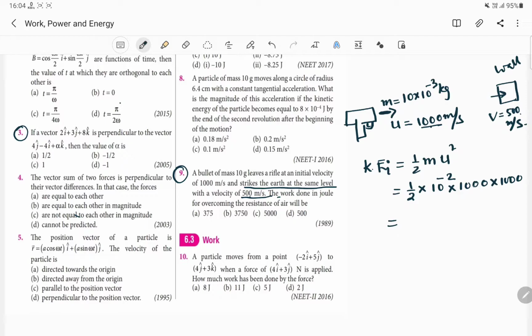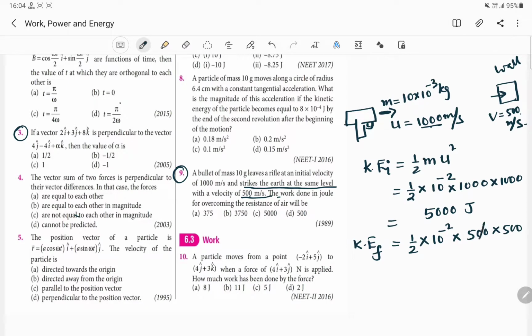So it will be 5000. This will be equal to, the 20 and 0 get cancelled out, 5000 joule. Initial kinetic energy of the bullet will be equal to 5000 joule. And what about the final kinetic energy? The final kinetic energy will be half into, mass is given as 10 to the power minus 2, and this will be 500 into, this is again 500.